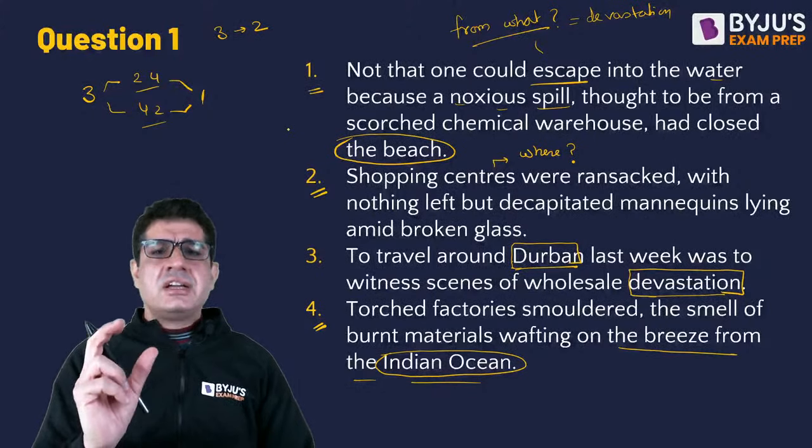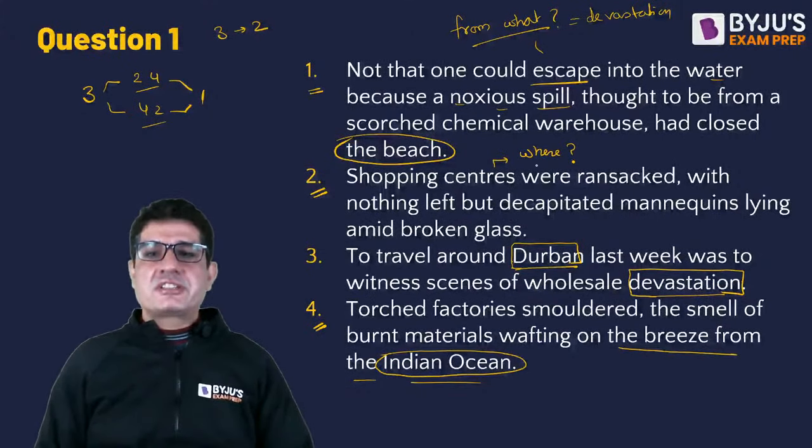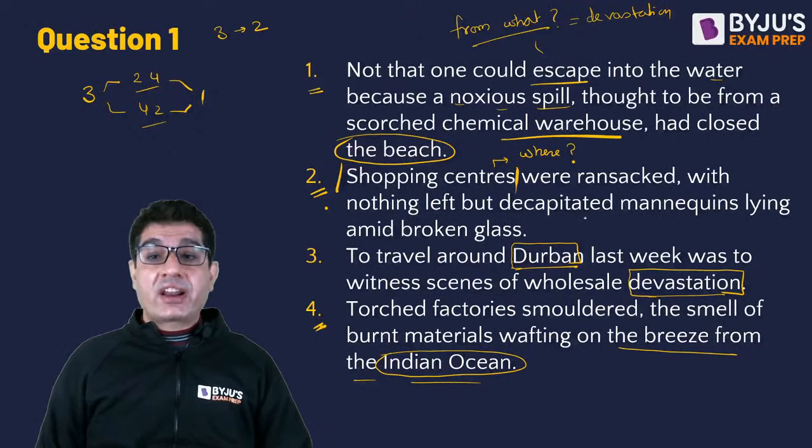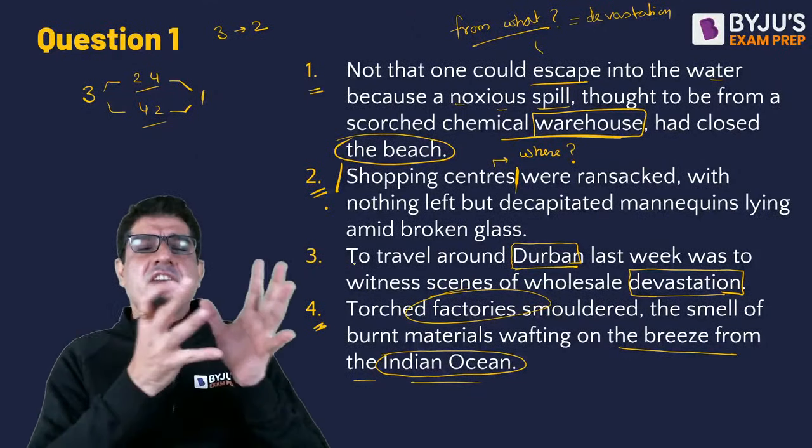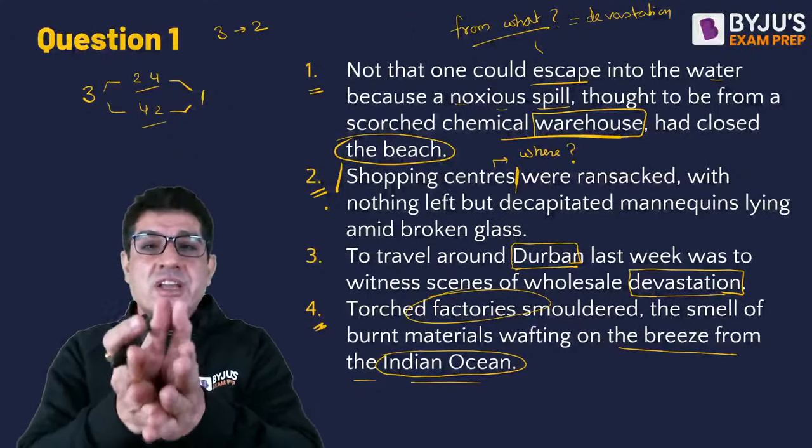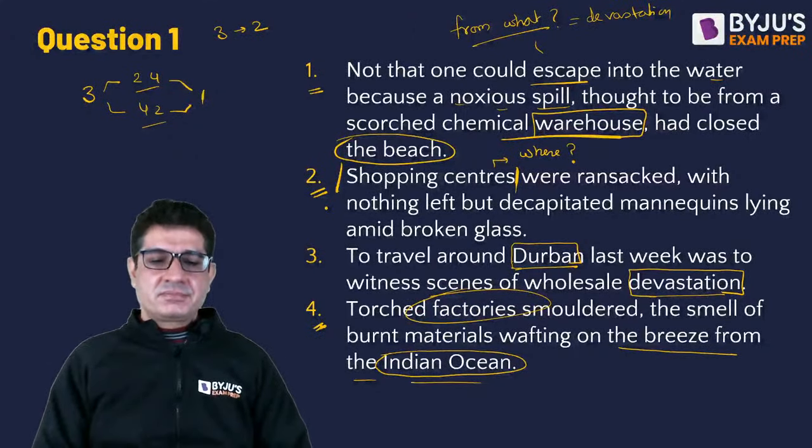Another thing that makes fourth closer to first is that second is talking about retail, whereas fourth and first both are talking about wholesale. Okay, chemical warehouse is not a shop, it is a warehouse. Fourth is also talking about factory. So we are talking about the industrial side and not the consumer facing side.